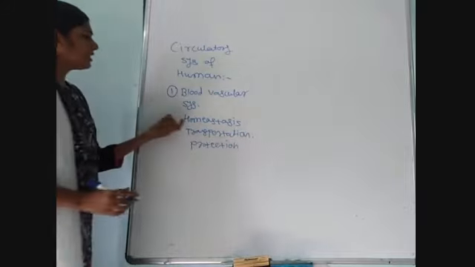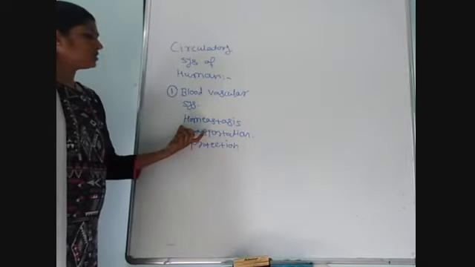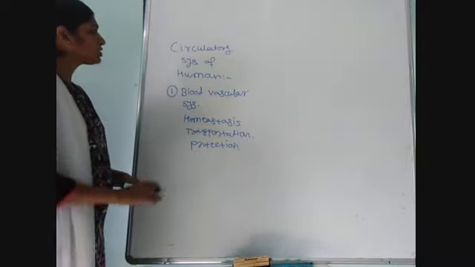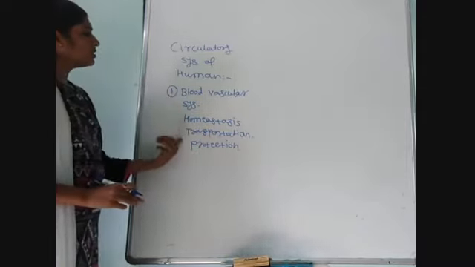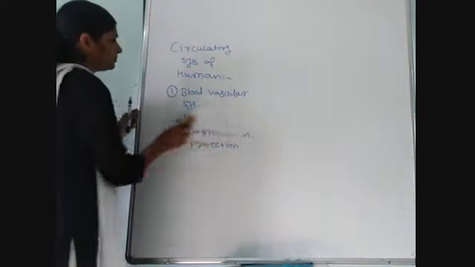That means to maintain homeostasis, to transport different gases, food material and protection of body. These are the main functions of the blood vascular system.